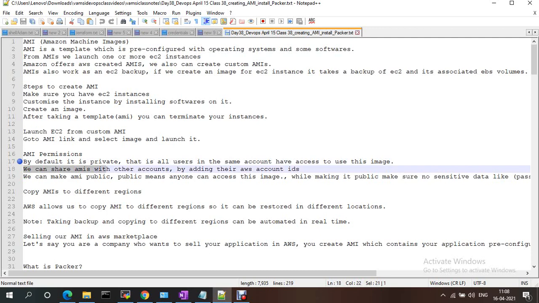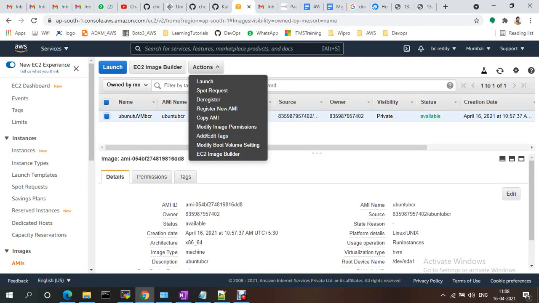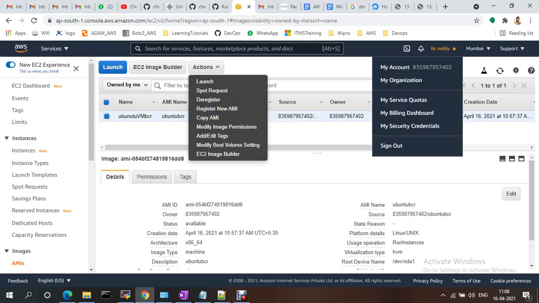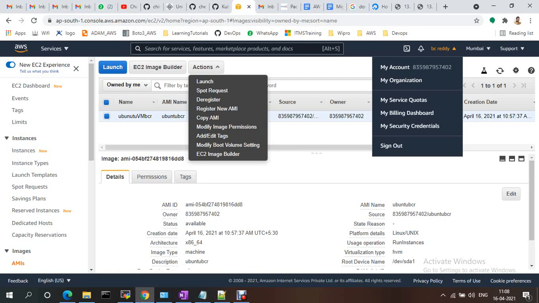We can share AMIs with other accounts by adding their account IDs. The option is there: if you go to AMIs, here the option will be there. You can give the AMI ID and the other account ID. Whatever account ID you give, that account will be able to take this AMI and use it.